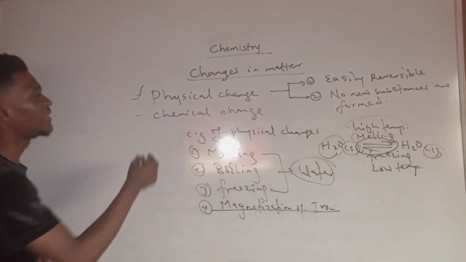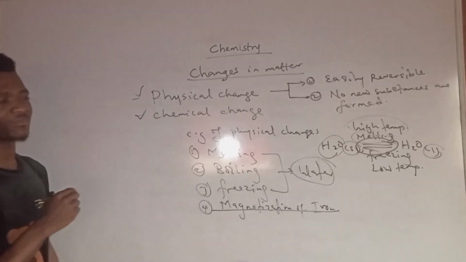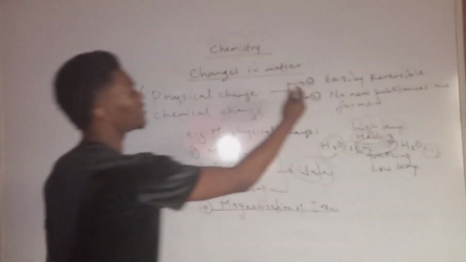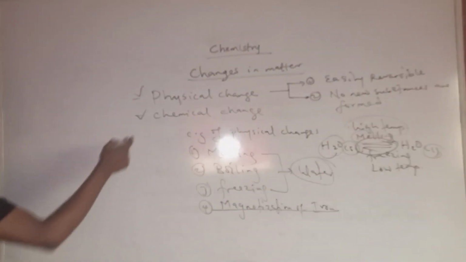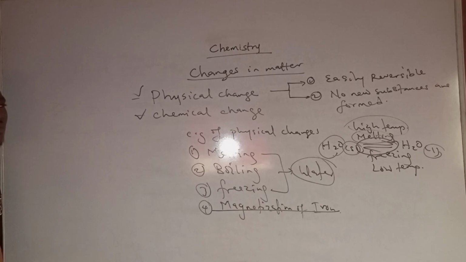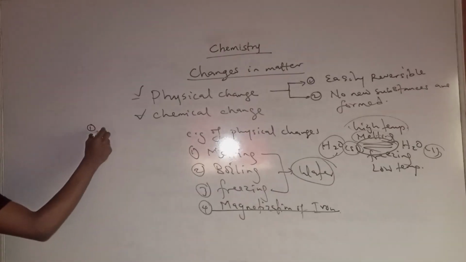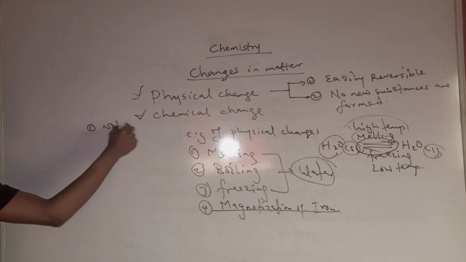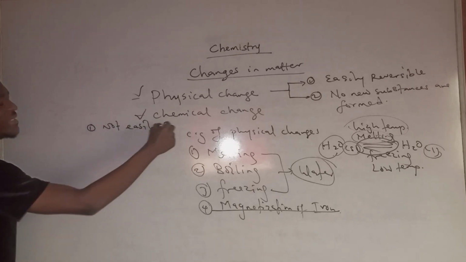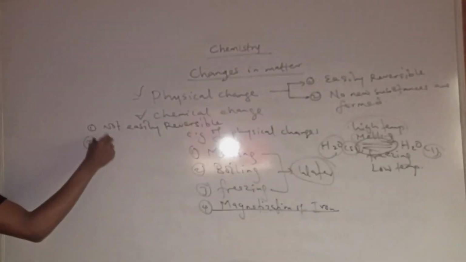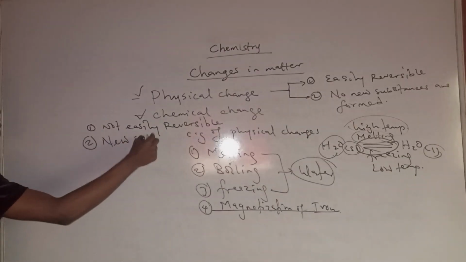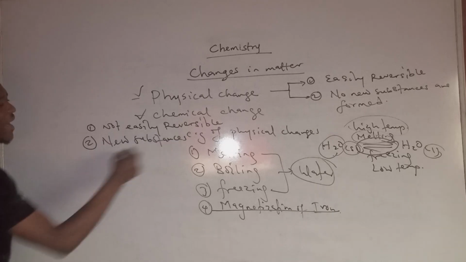Now, we have the next to be chemical change. Opposite to physical change is chemical change. Now, what is chemical change? Chemical change is simply a change in which one, it is not easily reversible. Then two, new substances are formed.